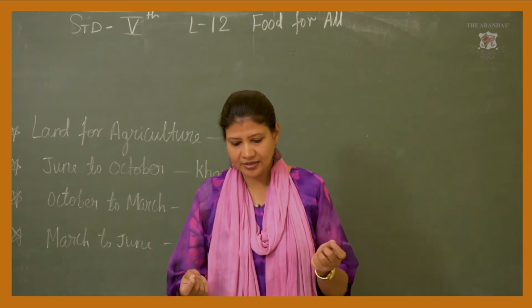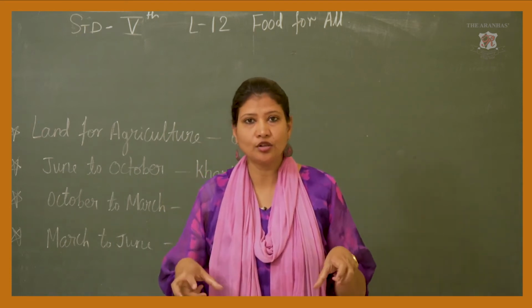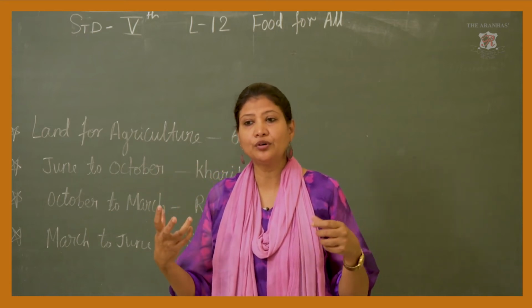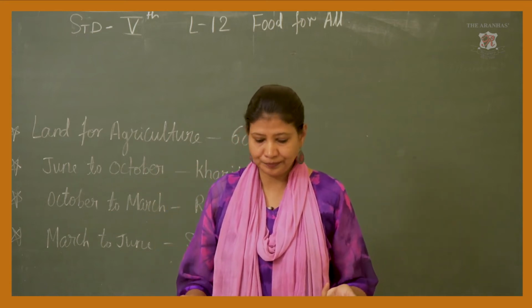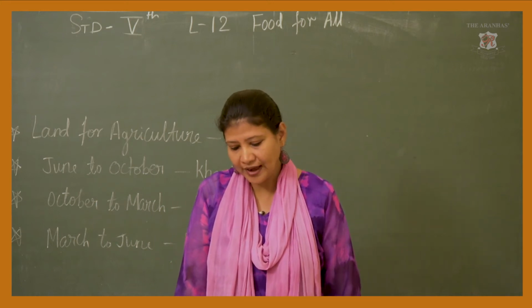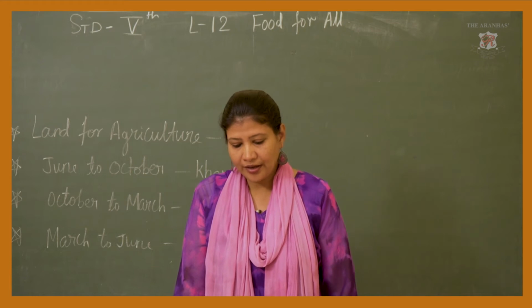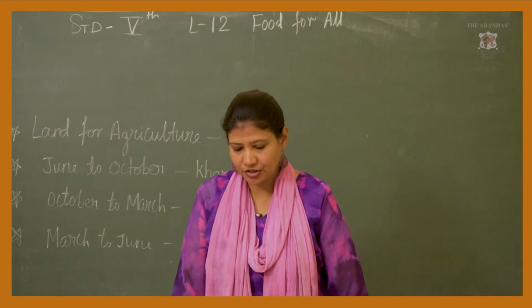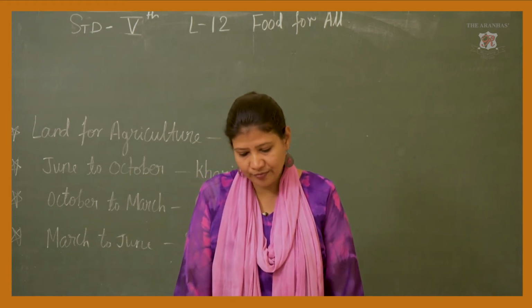They are checking the soil also, whether the soil is able to produce more seeds, more agriculture or not. Now, what are the improved methods?